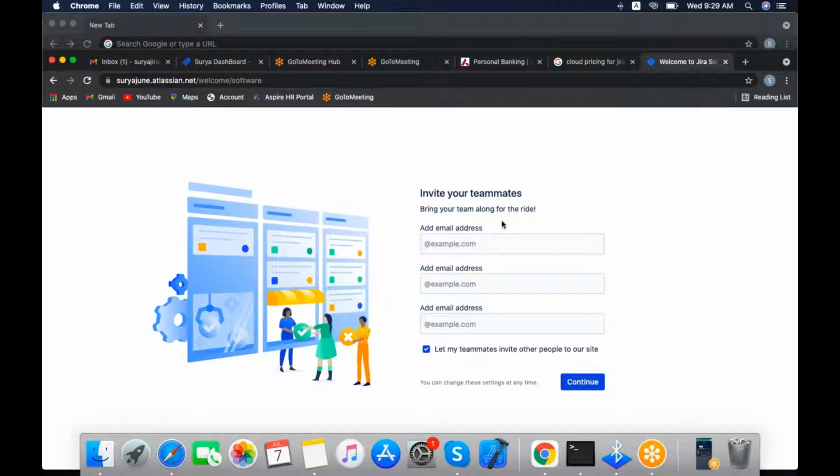Invite your teammates. For example, you have created your cloud instance. If you want to share this cloud instance with any of your teammates or colleagues, at that time you can give the email ID here. Then a link is automatically sent to their email ID, and you give the permissions. Then the person can access the URL, but they cannot see the projects inside it. Only when you provide project access can they see the project options. For now, we don't want this, so let me turn off invite.